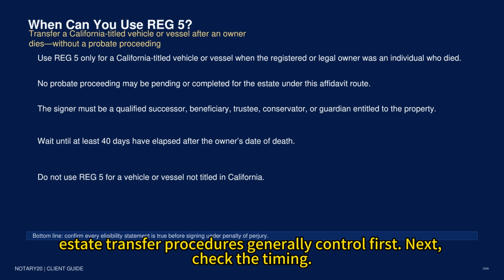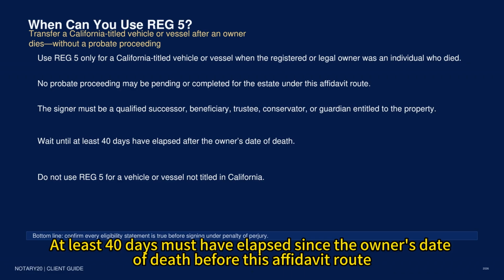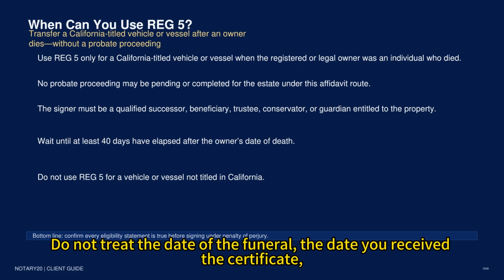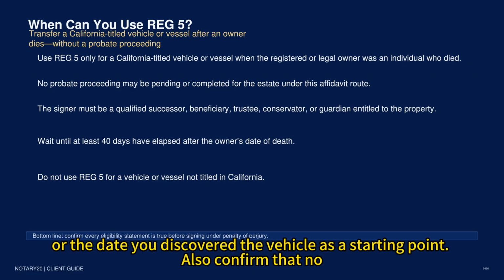Next, check the timing. At least 40 days must have elapsed since the owner's date of death before this affidavit route can be accepted. Count carefully from the date shown on the death certificate. Do not treat the date of the funeral, the date you received the certificate, or the date you discovered the vehicle as the starting point.